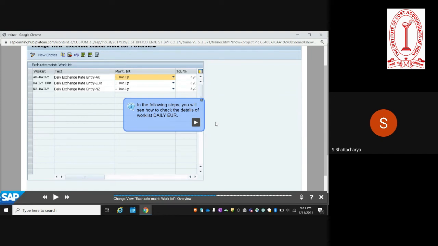And when you are maintaining the exchange rate, you can determine whether the updates are real time, daily, or other frequencies that can be set. Thanks, got it.